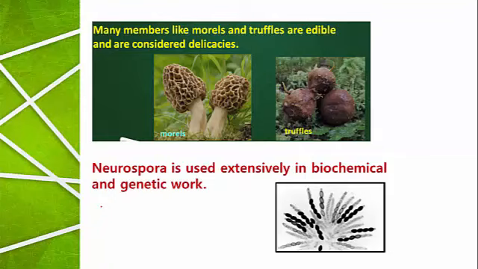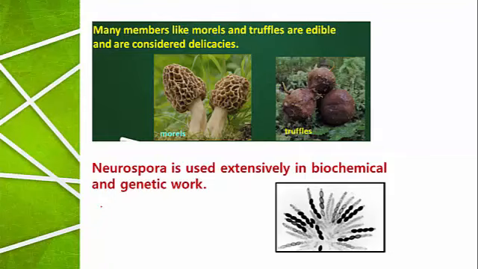Many members like morels and truffles are edible and are considered delicious. This is a fungus. If you observe the image, it is somewhat similar to a mushroom, but its structure is different from that of a mushroom. This particular group of fungi is called morels and this fungus is called truffle. Both of them are edible. They are used as an additional source of food material. They also belong to the group of fungi.